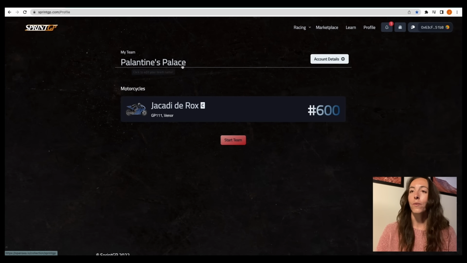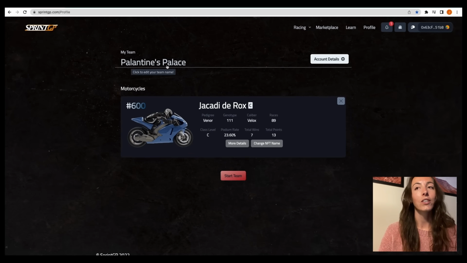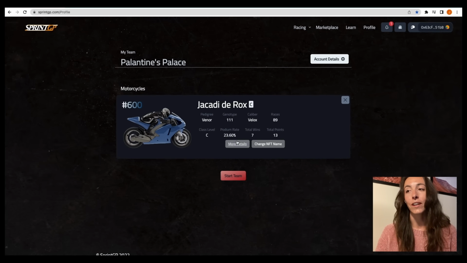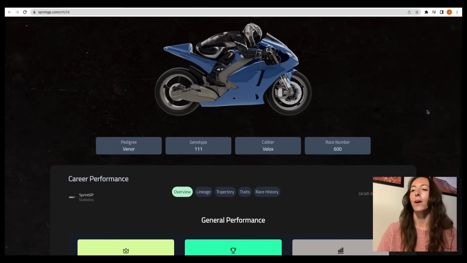Really quickly though, we just want to show a profile page. So if you were to obtain your asset, you connect your MetaMask wallet to SprintGP, you can go and learn more about your racer. You can name your racer, you can name your racing team, and you can learn more about the statistics and the data behind your racer. So if we go to more details, here we'll see a great visual. This is one of my racers. I love the blue ones.